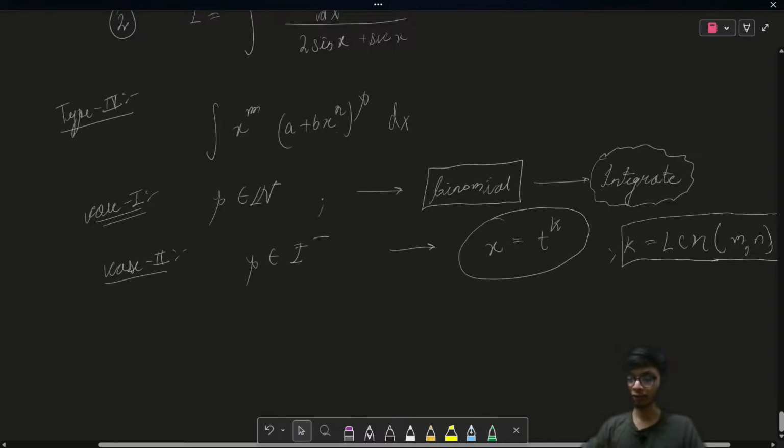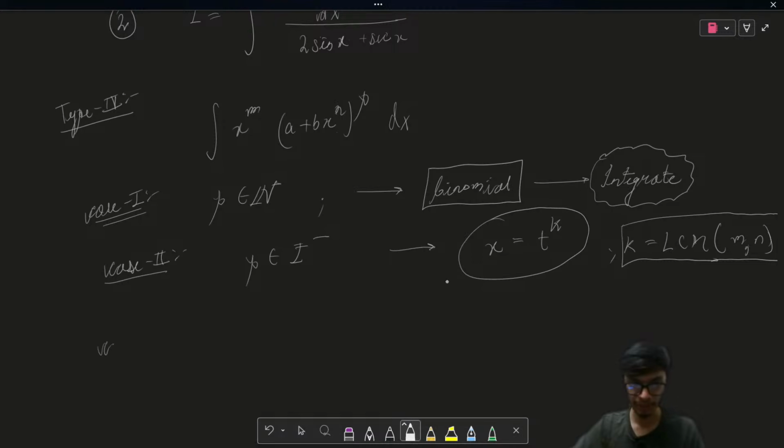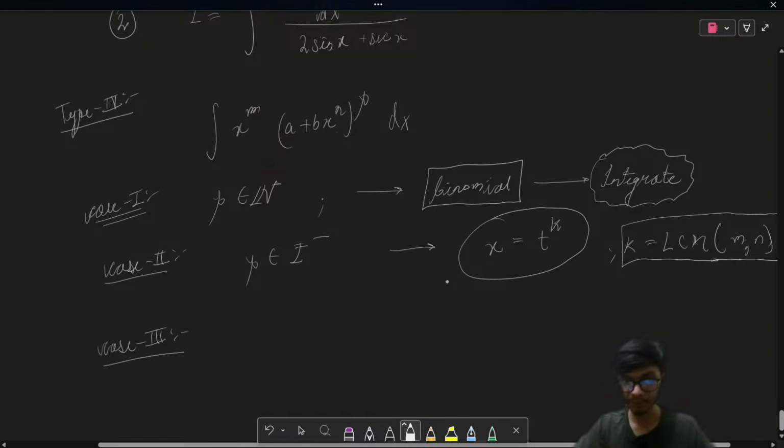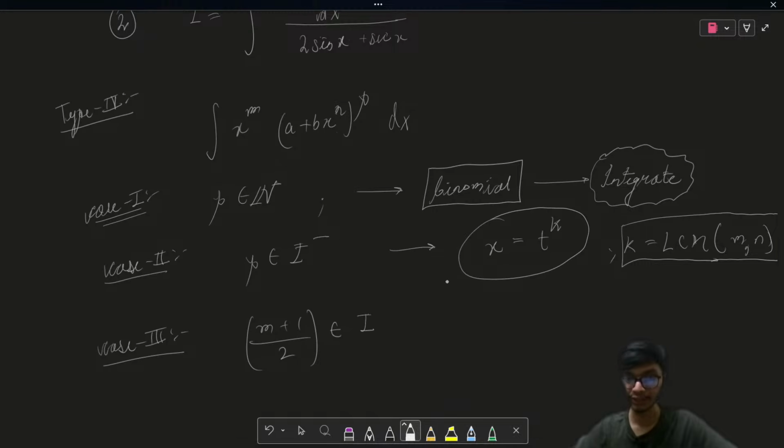Okay. Now for the third case, what will arise over here? The third case is when (m plus 1) by n belongs to an integer, and p is a fraction.